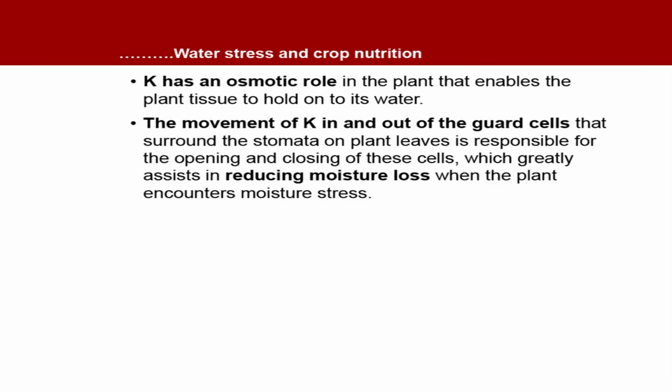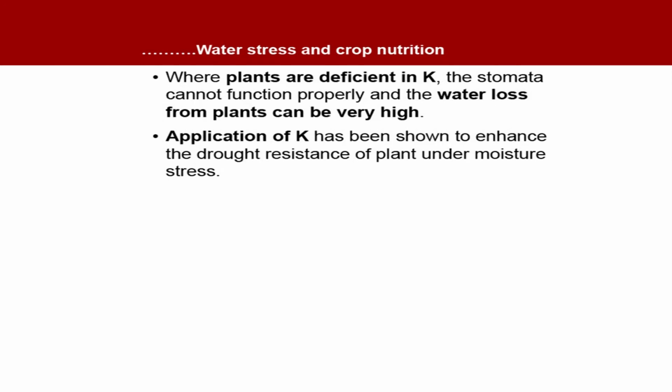Similarly, potassium has an osmotic role in the plant that enables the plant tissue to hold on to its water. The movement of K in and out of the guard cells that surround the stomata on plant leaves is responsible for the opening and closing of these cells, which greatly assists in reducing moisture loss when the plant encounters moisture stress. Where plants are deficient in potassium, stomata cannot function properly and water loss from plants can be very high. Application of K, that is potassium, has been shown to enhance the drought resistance of plants under moisture stress.